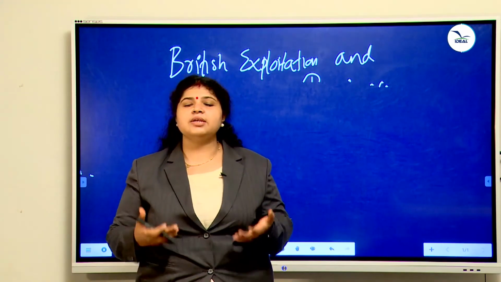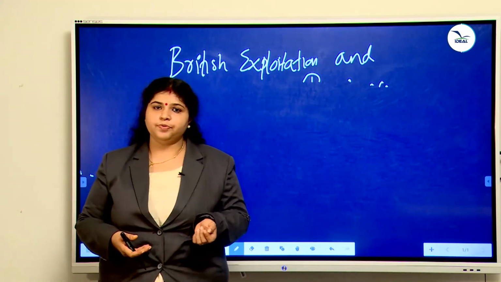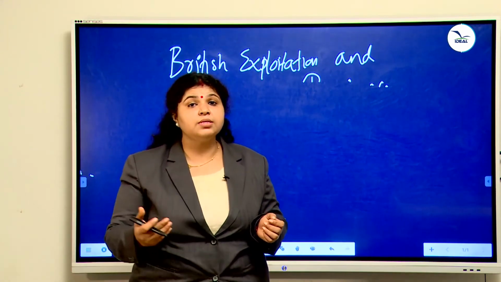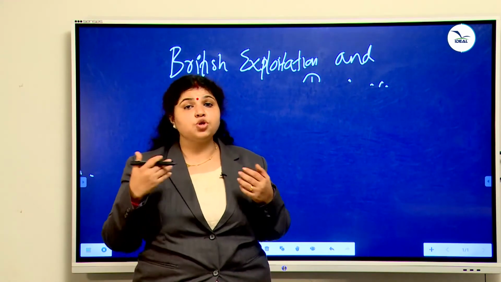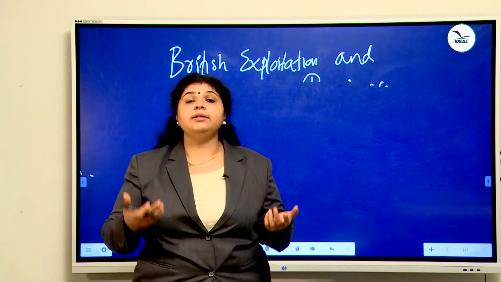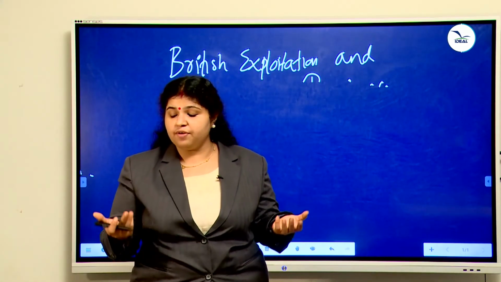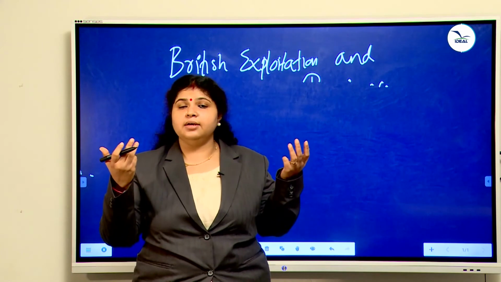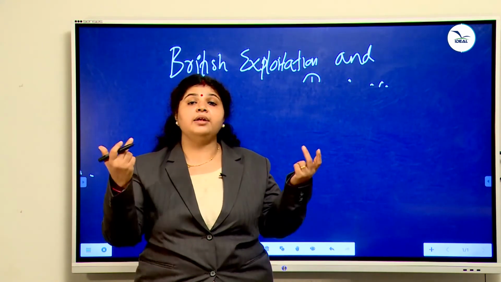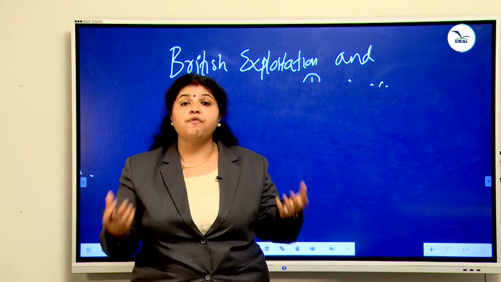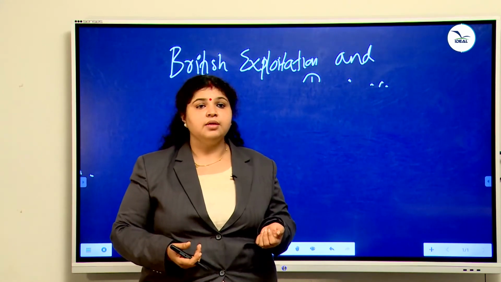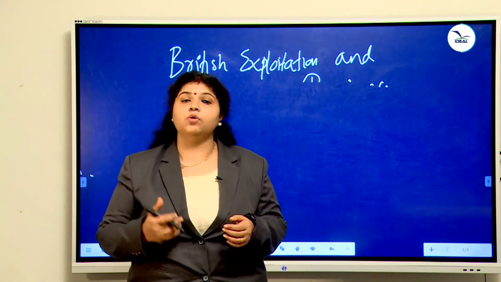Actually, it resulted in the indigo revolt. The indigo farmers in Bengal stopped indigo cultivation, and they attacked British supporters, indigo factories and indigo farmlands. They put fire to the indigo farmlands. It is called the Indigo Revolt.